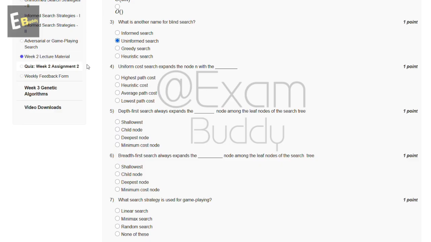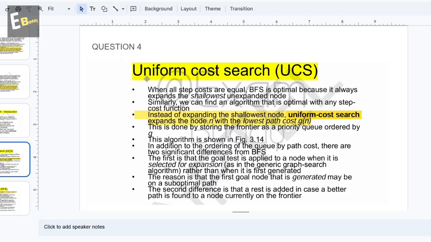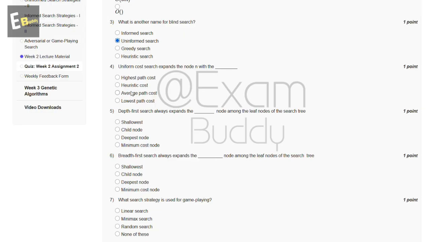Now the fourth question is: uniform cost search expands the node n with the dash. The options are highest path cost, heuristic cost, average path cost, lowest path cost. The answer to the fourth question: uniform cost search, UCS, instead of expanding the shallowest node, expands the node n with the lowest path cost g(n). So the answer of the fourth question is D, lowest path cost.